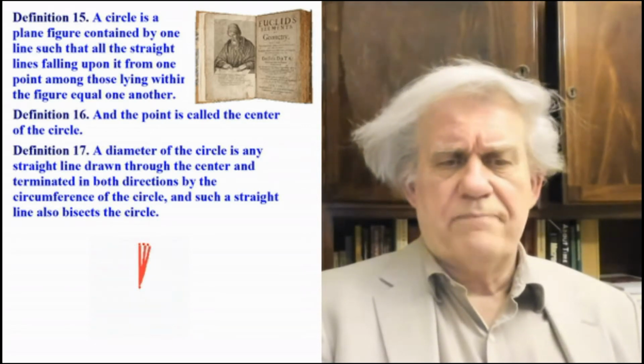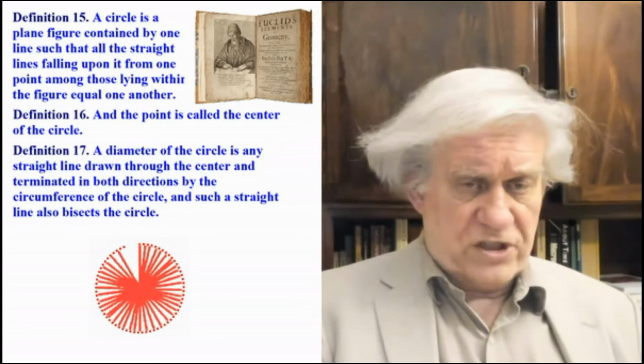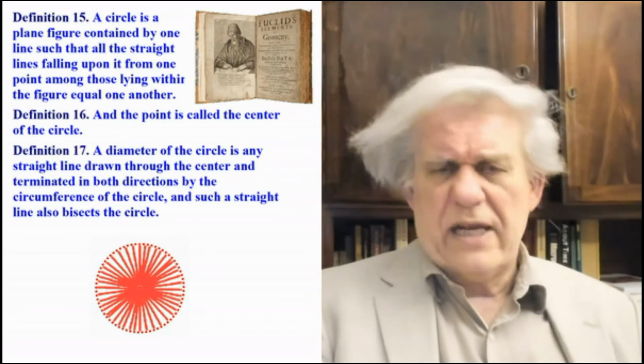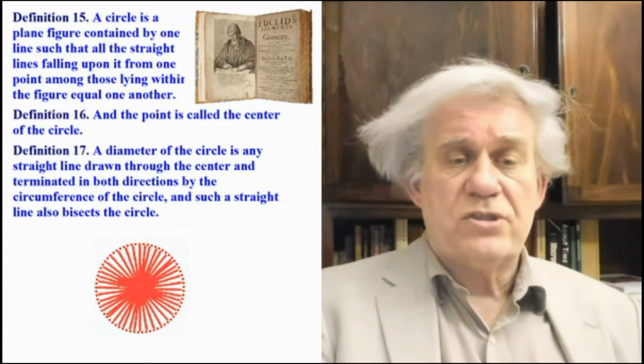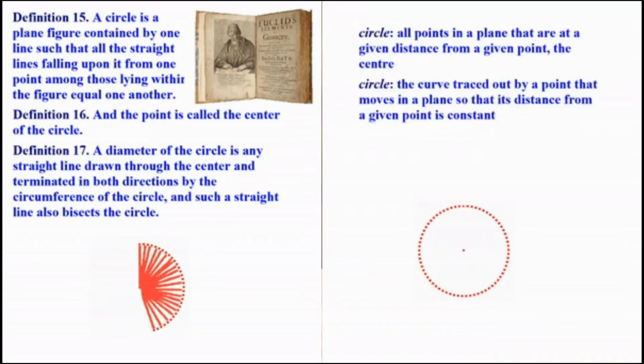So what is a circle according to mathematical physics today? I mean, is it any different than this? It's slightly different, okay? It's the same thing, but it doesn't include all these rays. And here it is. This is what it is. It looks like this. Similar, but without the rays from the center. The circle today is just an itinerary, an orbit. That's what it is. It's an orbit.